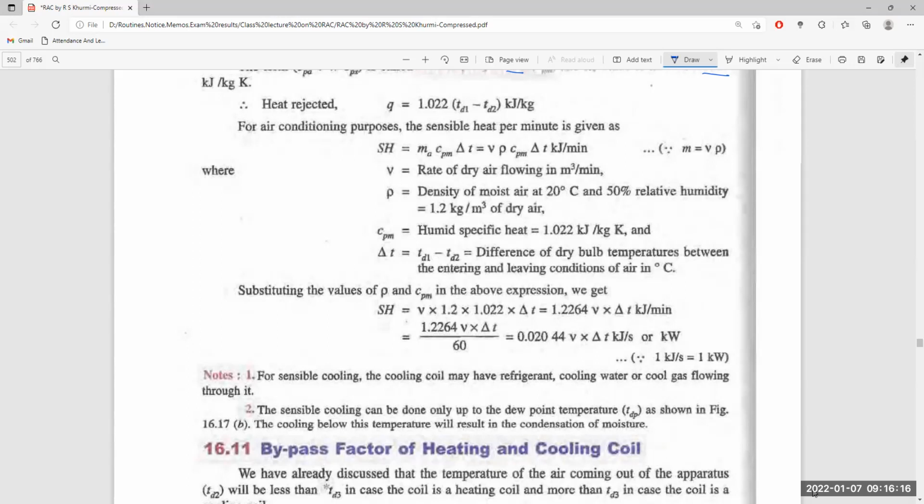The specific heat of humid air, meaning the specific heat of air and vapor moisture, is given as 1.022 kilojoule per kg degree Kelvin. And delta T is the difference between the dry air temperature entering and leaving the air coil in degree centigrade.